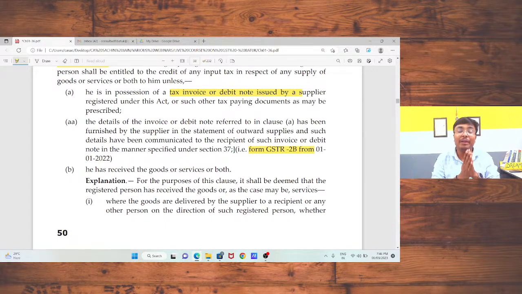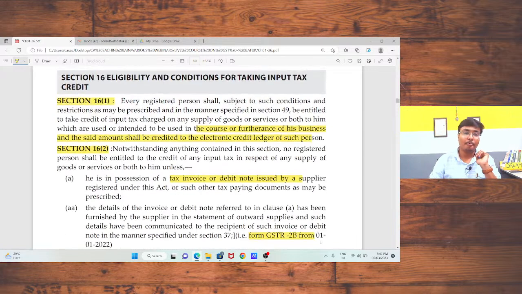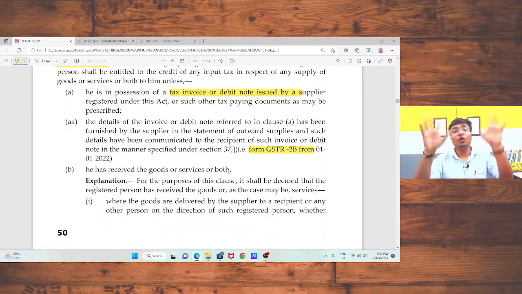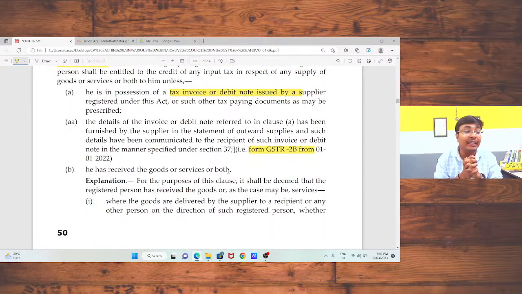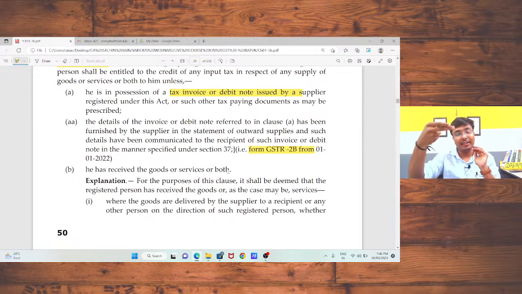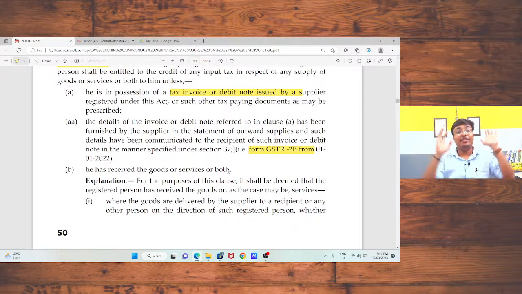Okay. So come to the topic: Section 16, subsection 2, eligibility conditions for taking input tax credit. So invoice is required. The same has been shown in GSTR 2B. Also, the third condition is that you have received the goods or services. If there are no goods or services in your hand, in that case, you are not eligible to take the input tax credit. For that purpose, if I bought certain goods from Gujarat on 31st March, or on the basis of the invoice, I have taken the input tax credit.